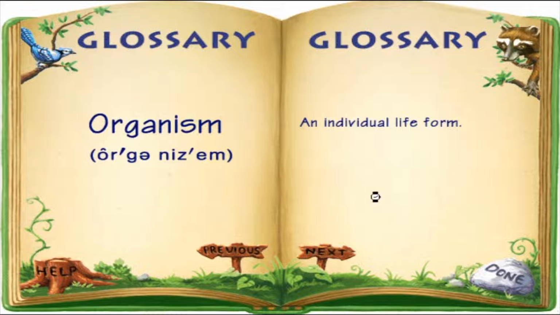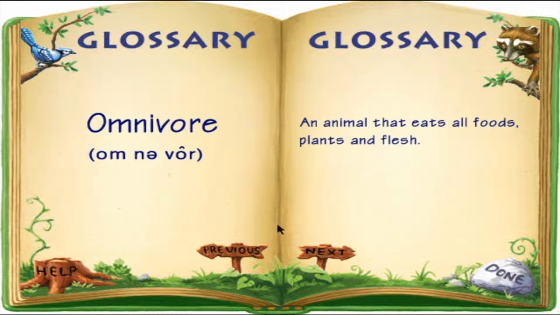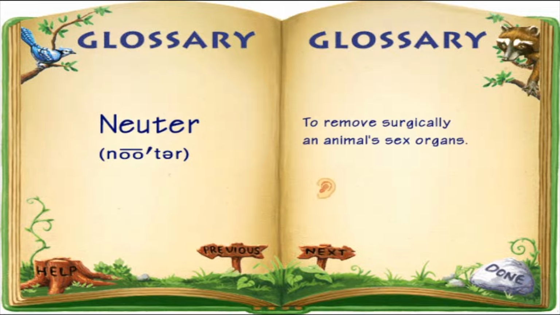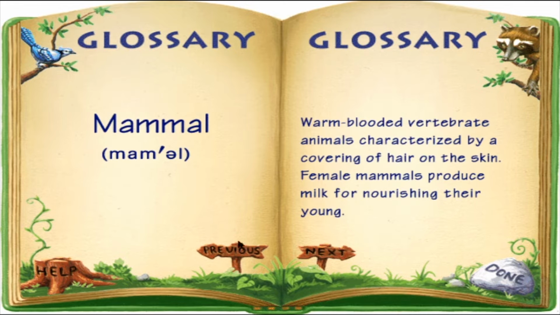Organism. An individual life form. Omnivore. An animal that eats all foods, plants, and flesh. Nocturnal. Active at night. Neuter. To remove surgically an animal's sex organs. Mammal. Warm-blooded vertebrate animals characterized by a covering of hair on the skin. Female mammals produce milk for nourishing their young.